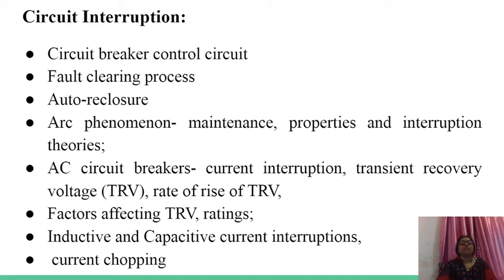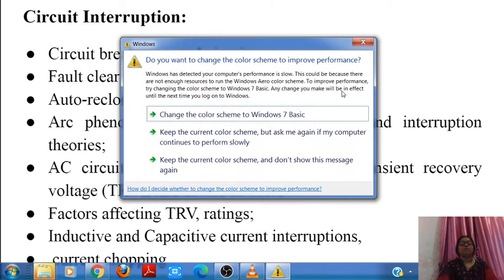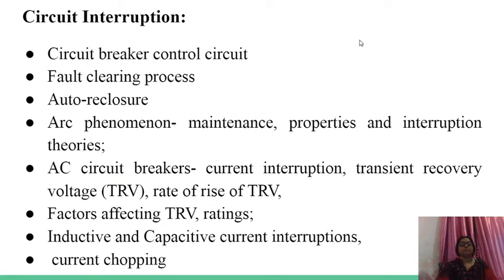How that circuit gets interrupted, that is circuit breaker control circuit, how fault gets cleared, then how auto recloser works, arc phenomena, properties and interruption theories.